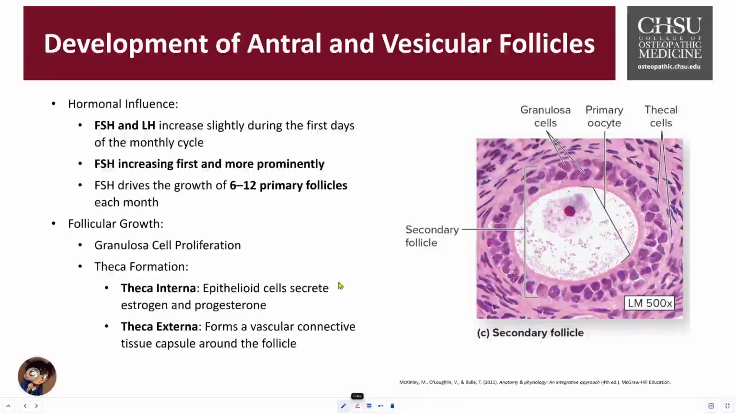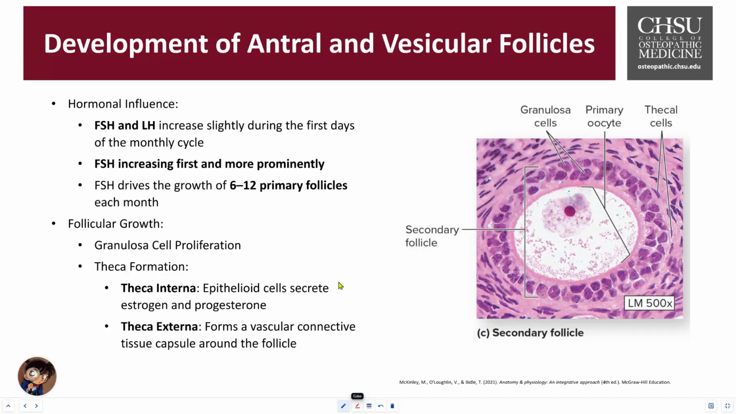So for the granulosa cells to proliferate, the cells surrounding the oocyte will multiply, forming many layers that provide nourishment and support for the developing follicle. These cells are critical for increasing the amount of estrogen provided and also promoting follicular growth. Theca cell formation is critical.